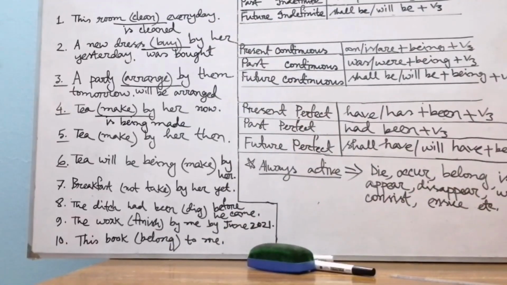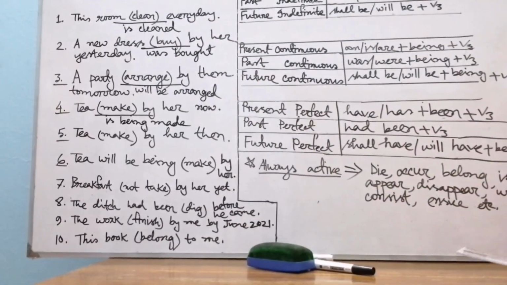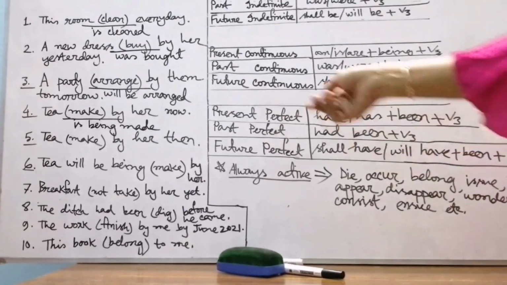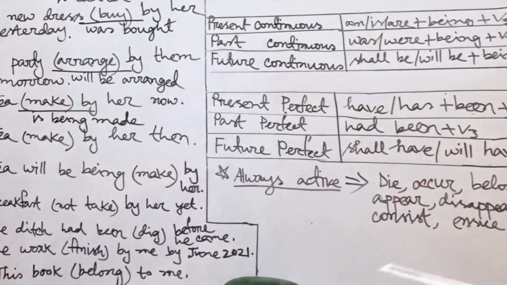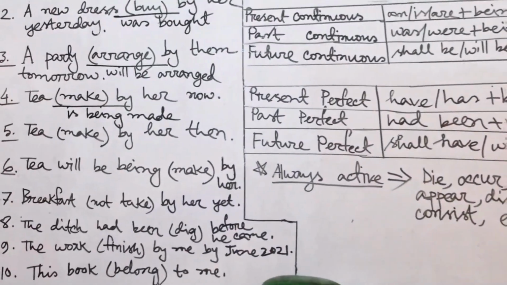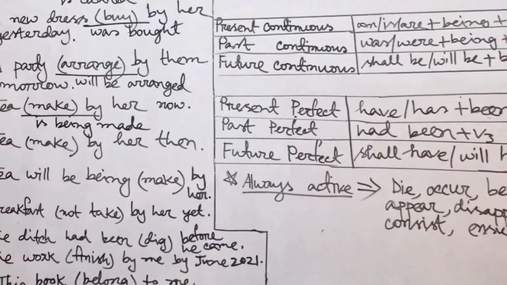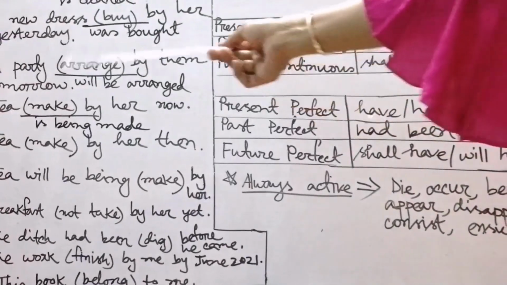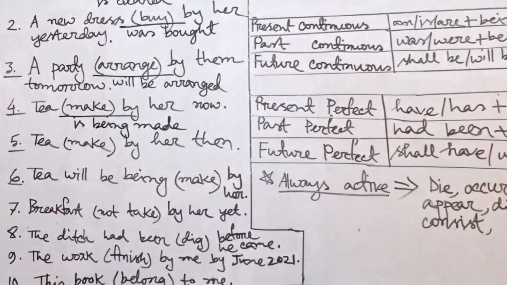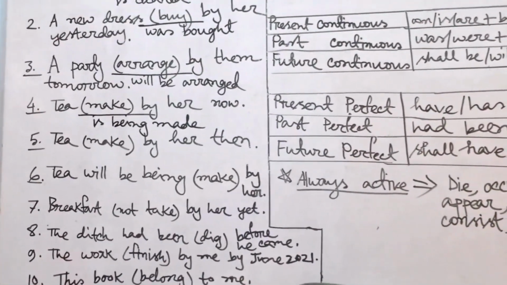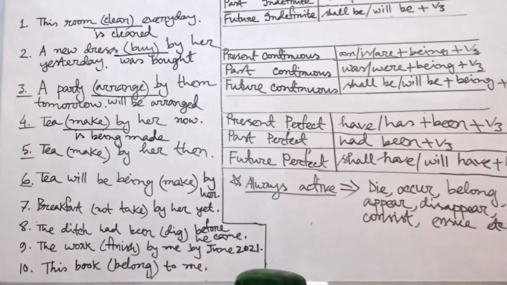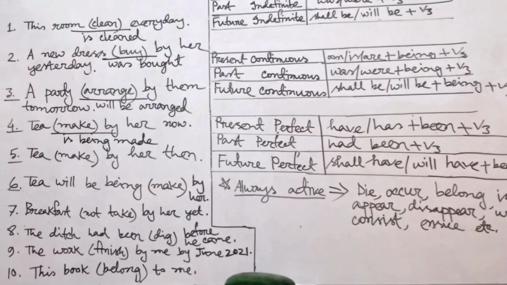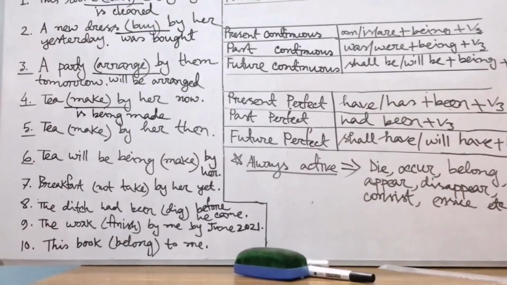Now go to sentence number 5: Tea make by her then. Here we find then, so we'll follow the structure of past continuous tense. But here once again you see that object has taken the place of subject. So it will follow the structure of passive voice of past continuous tense. Then what is the structure of passive voice of past continuous tense?